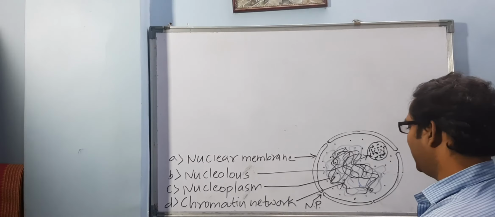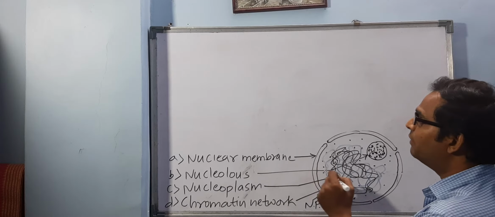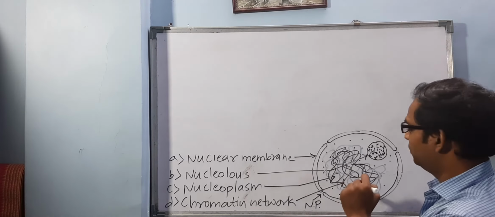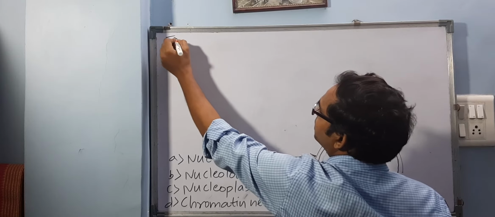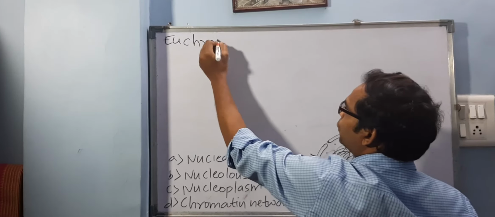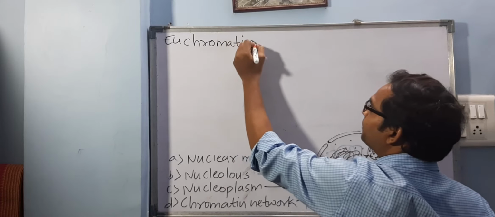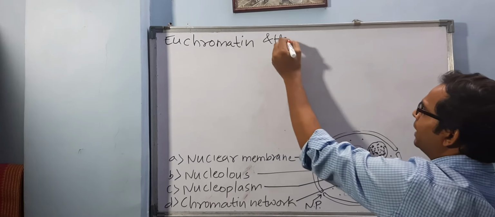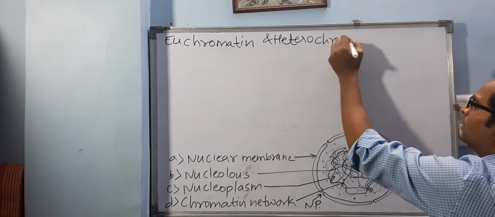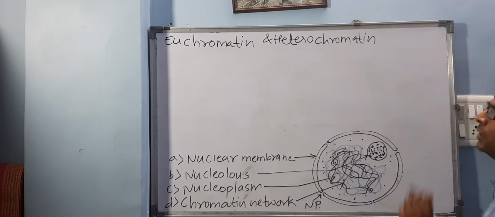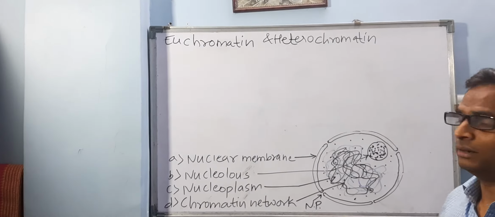So this chromatin network, when observed under electron microscope, shows two main regions, that is euchromatin and heterochromatin. This is important for your competitive exams. There are two main things here, euchromatin and heterochromatin.